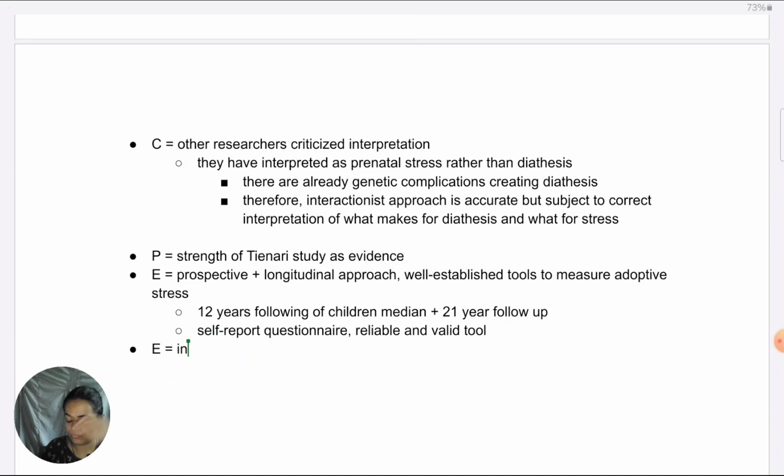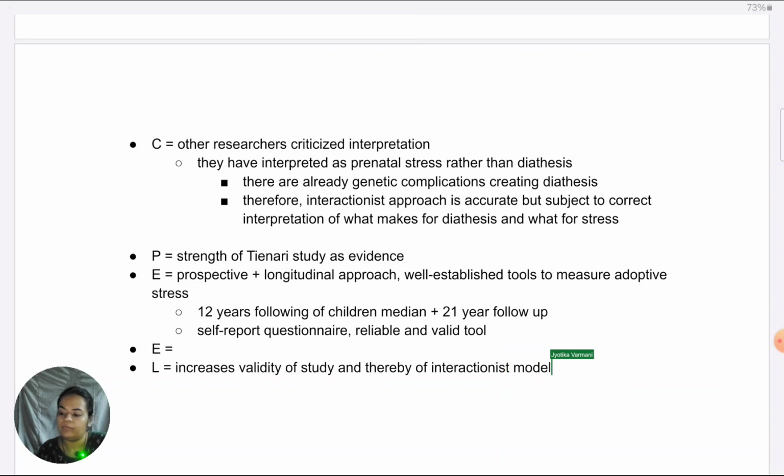Before I link and say validity, I would say that it eliminates bias in assessment of adoptive family stress because it's a reliable tool, like we saw.